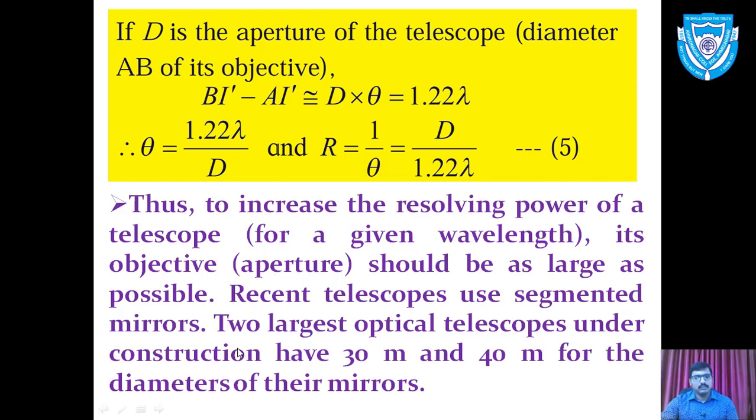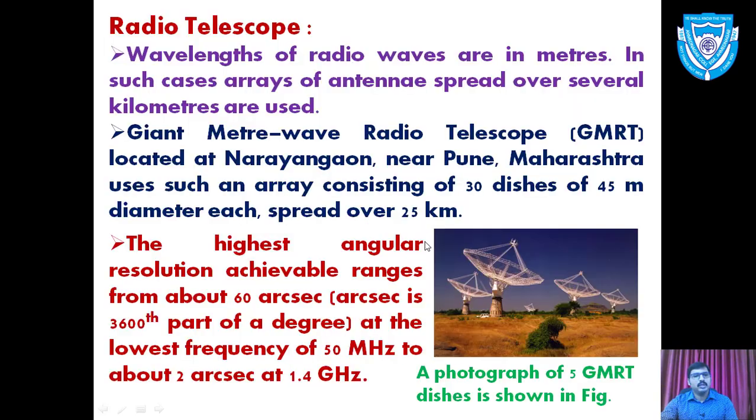Recently, the largest optical telescopes under construction have objectives 30 meters to 40 meters in size. These optical telescopes are made from mirrors instead of lenses, as lenses have a number of errors. So with the help of mirrors we have optical telescopes using mirrors of 30 to 40 meter size. So this will be the telescope.